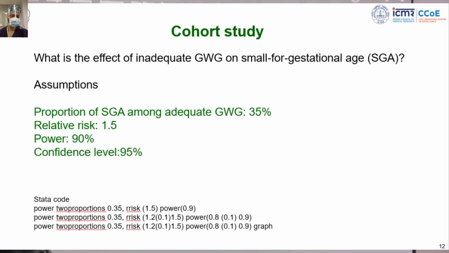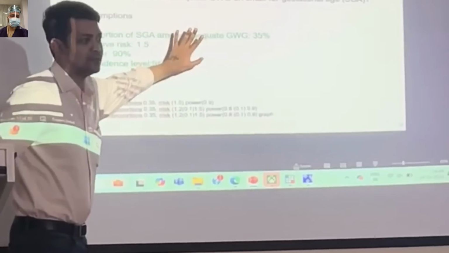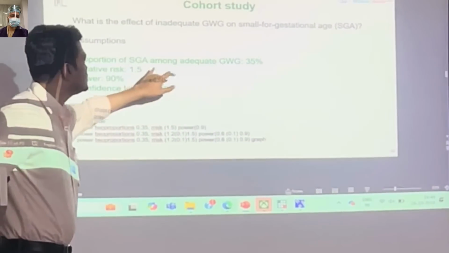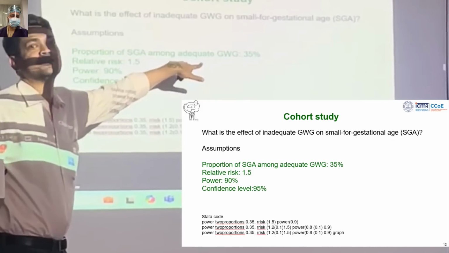If you are coming to me for sample size calculation, I don't have the subject expertise to say whether this is 35%, 5% or 90%. You have to tell me. I can tell you what two pieces of information I need. Then from the literature search or from your experience, you have to tell me these two numbers. Then I can calculate. What I am trying to say is, after the end of today's discussion, if you know these two numbers, you don't need to go anywhere.